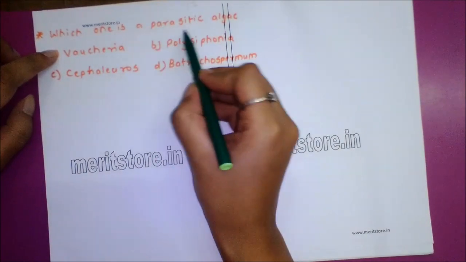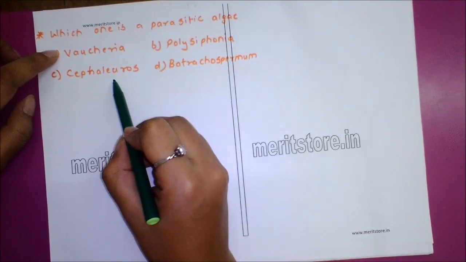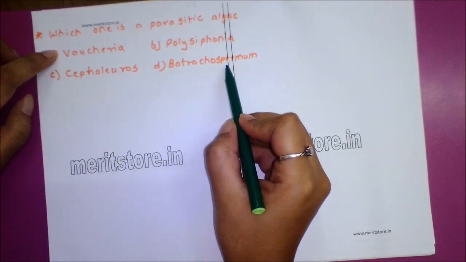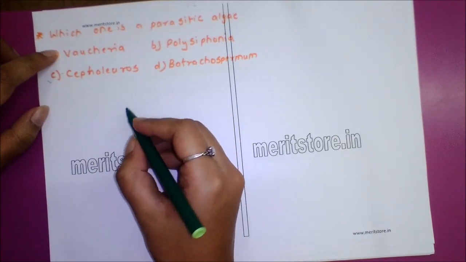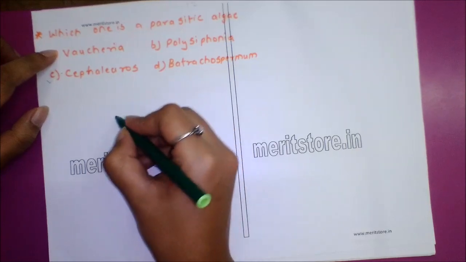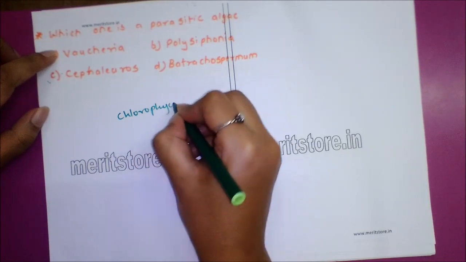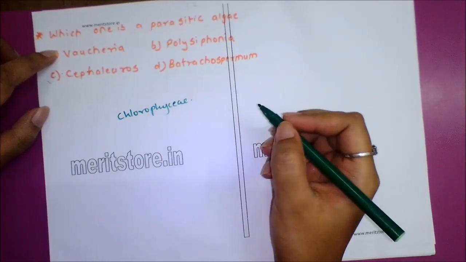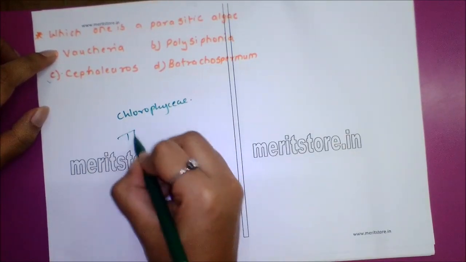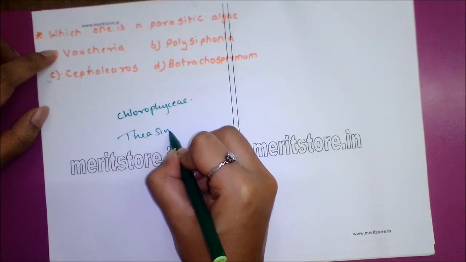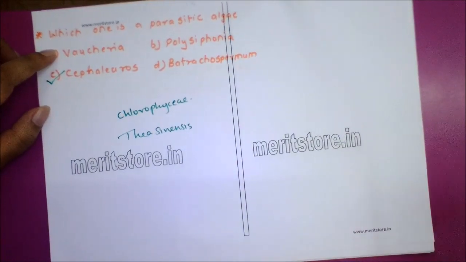Question 4. Which one is a parasitic algae? Option A Wuchereria, option B Polysiphonia, option C Cephaleuros, option D Batrachospermum. Answer to this is option C Cephaleuros. Cephaleuros virescens is a member of class Chlorophyceae and causes the disease red rust of tea leaf, that is Thea sinensis. So answer is option C Cephaleuros.